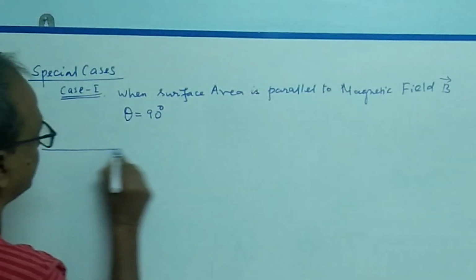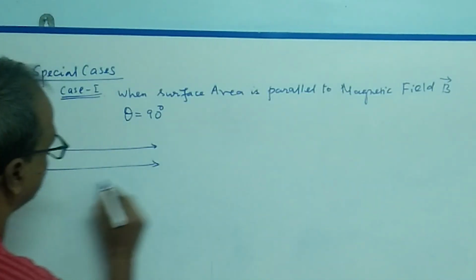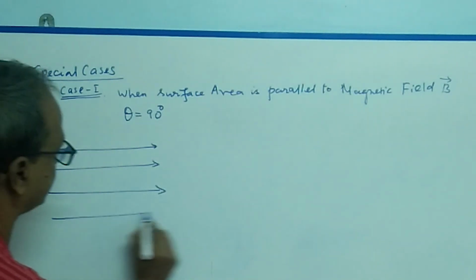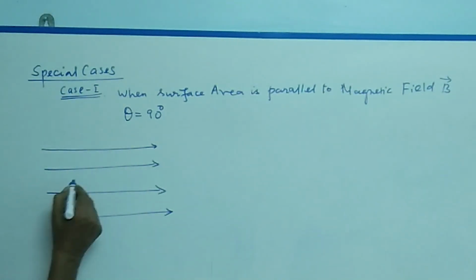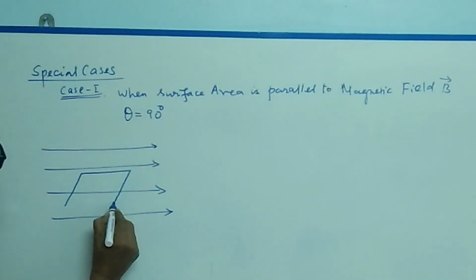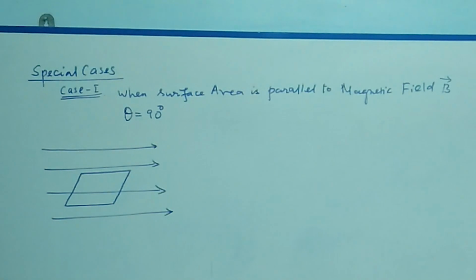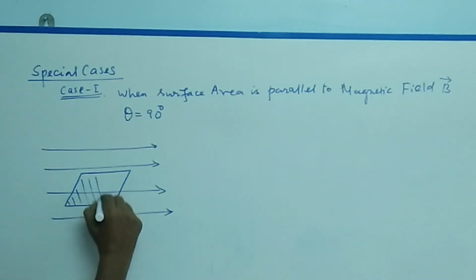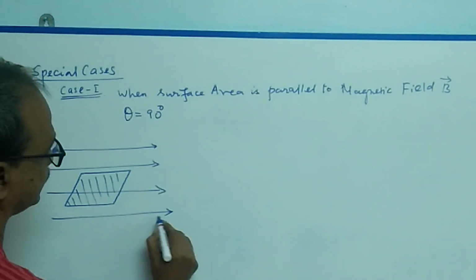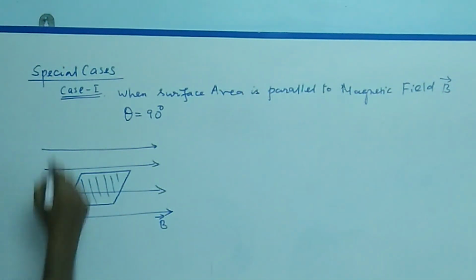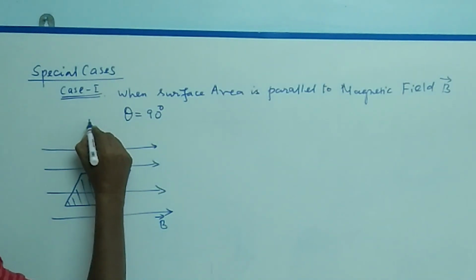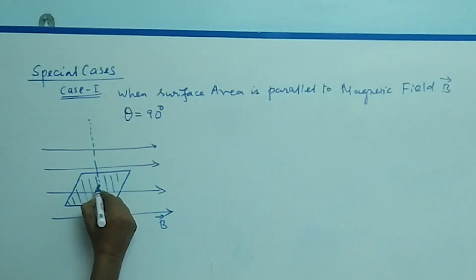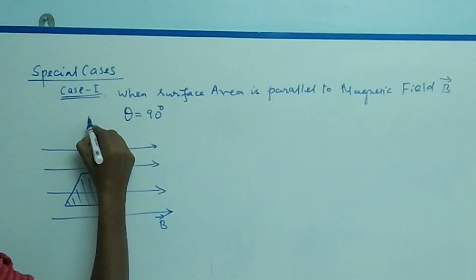This is the magnetic field. See, the conducting surface area is parallel to the magnetic field B. So we have to draw a normal vector perpendicular to the surface area, which is the A vector.